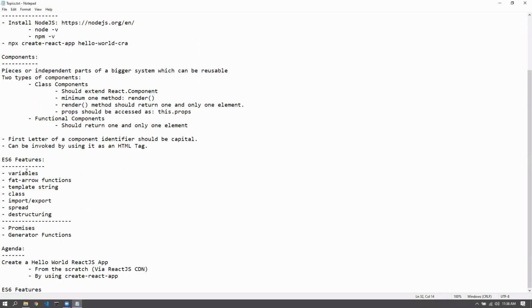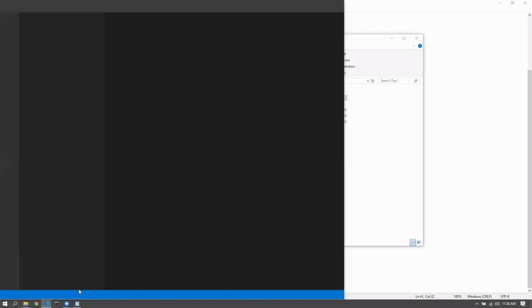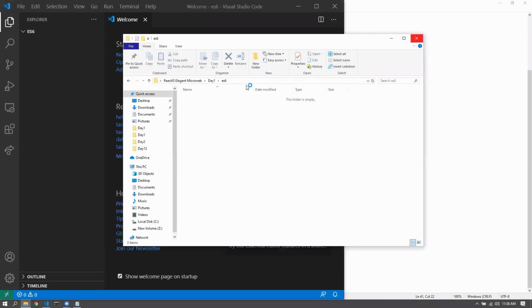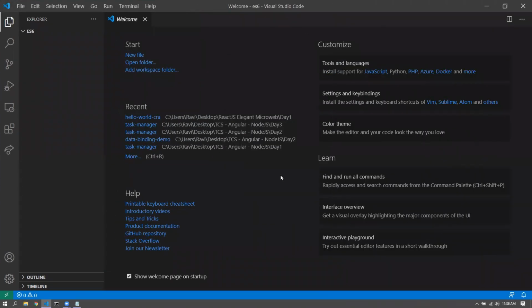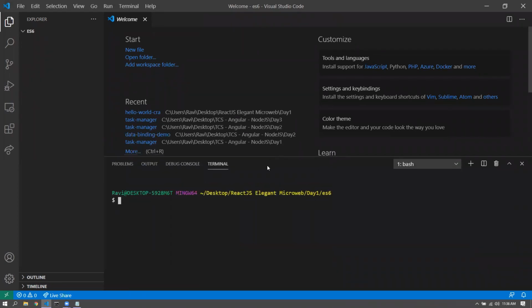All right. So now ES6 features, variables, fat arrow functions. I'd like to create a folder here. And let me just open this up in my editor. Let me just maximize it. We'll also have a terminal opened, because I'll be executing JavaScript through the terminal. All right, let me create the first file,